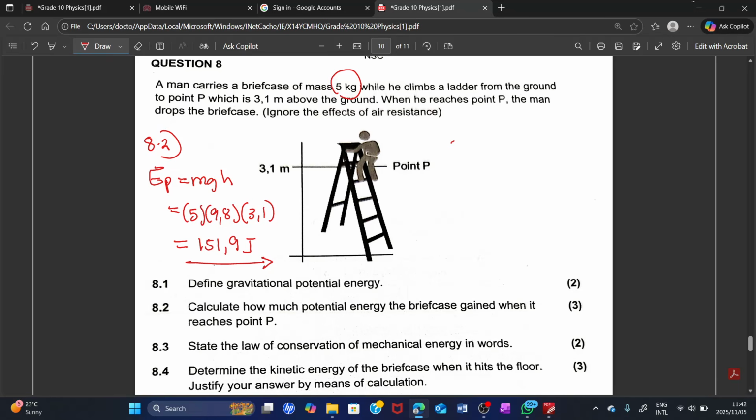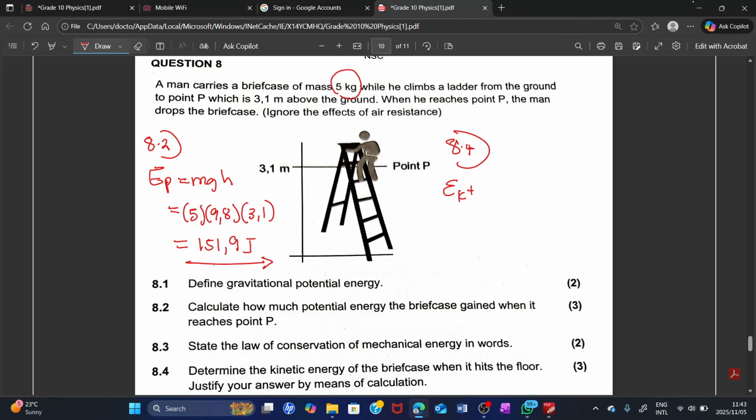Now let's go to our last question for this part. 8.4. Determine the kinetic energy of the briefcase when it hits the floor. Justify your answer by means of calculations. Okay, so now what are we going to do? Since we have the potential energy, we're simply going to remember that mechanical energy is conserved. So we're going to write the formula.